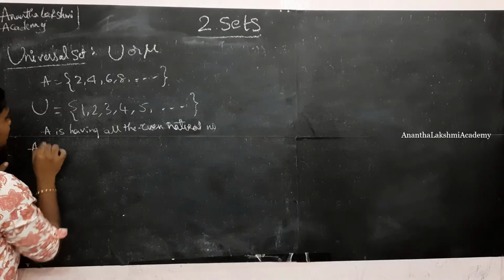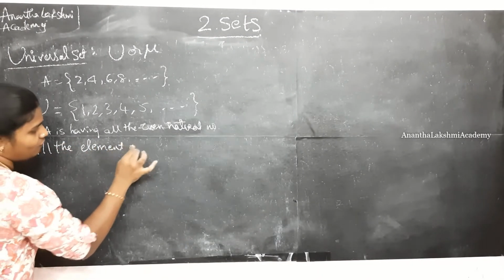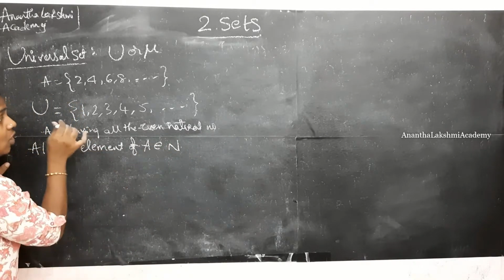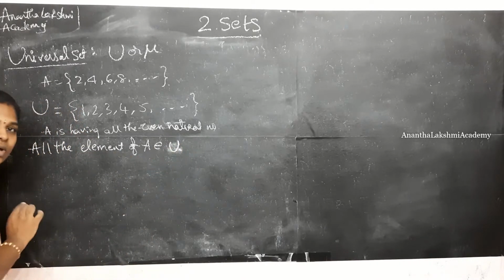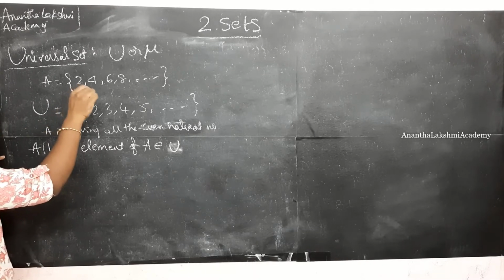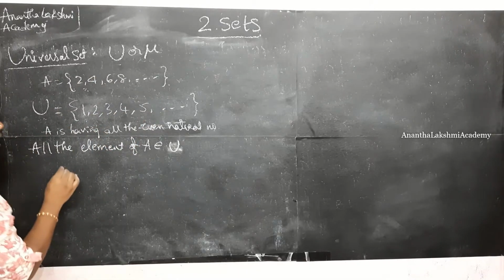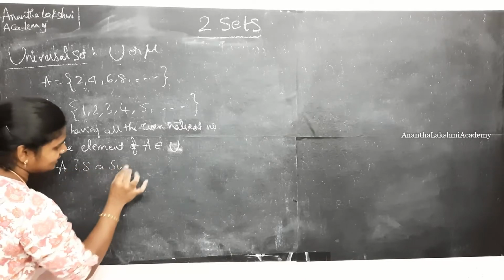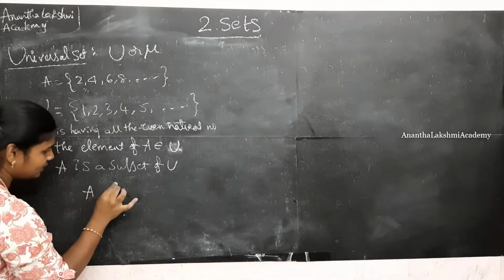So all the elements of A belong to N, here it is U. All the elements of U are not present in A, but all the elements of A are present in U. So I would denote this as A is a subset of U, which is denoted with this symbol.